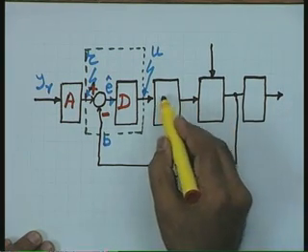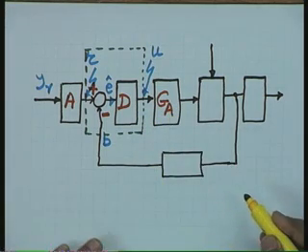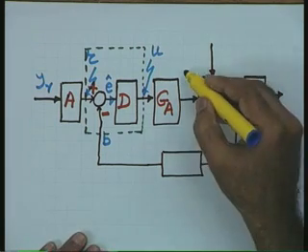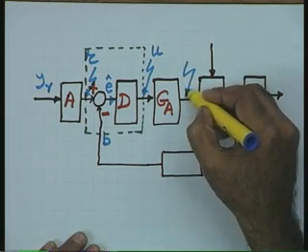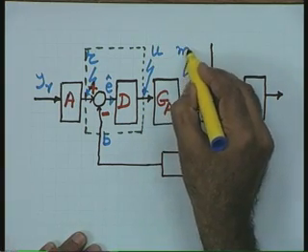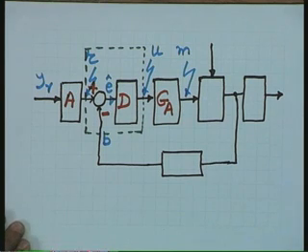The actuator block I am going to represent by GA. As has been said, the objective of the actuator block is to give me the manipulated signal, and I reserve the symbol BM for the manipulated signal.